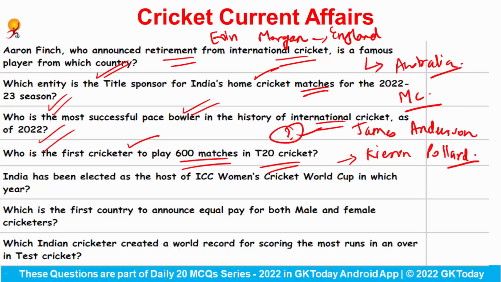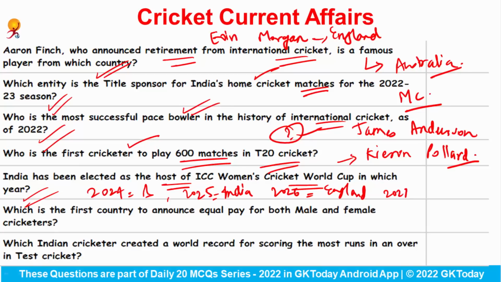India has been elected as the host of ICC Women's Cricket World Cup in which year? Actually, talking about ICC Women's Cricket World Cup, the 2024 session would be hosted by Bangladesh. 2025 session would be hosted by India. Then 2026 would be hosted by England, and 2027 would be hosted by the country Sri Lanka. Here the question is talking about India, so answer would be the year 2025.